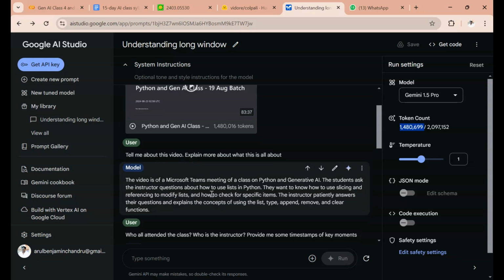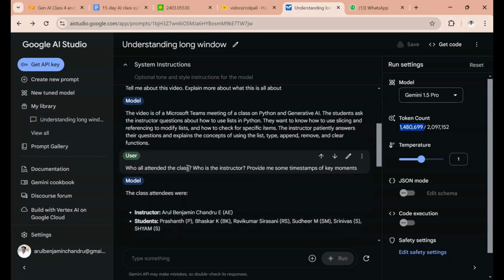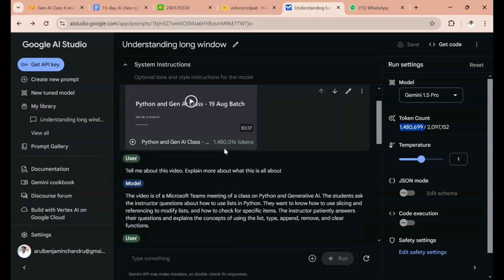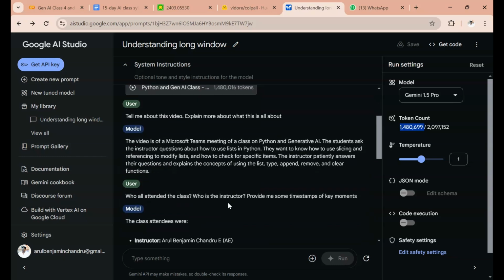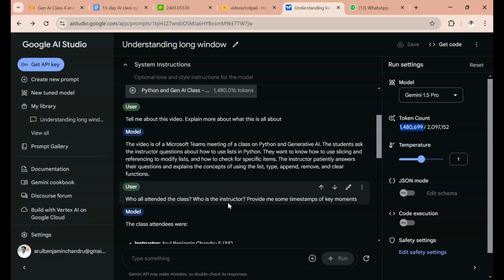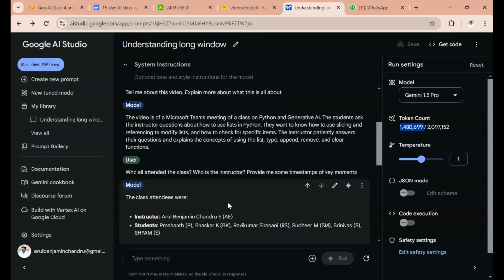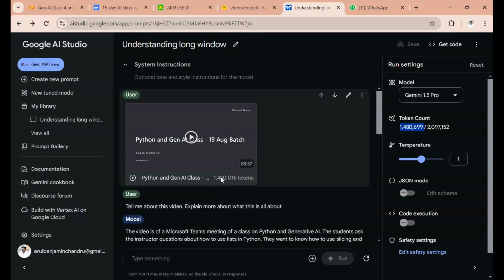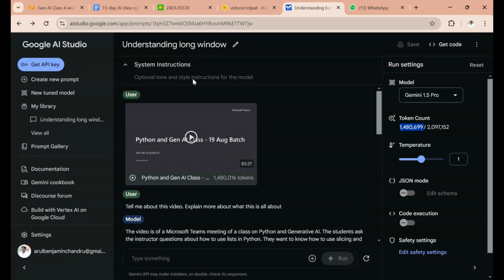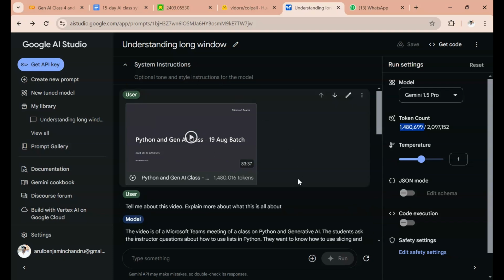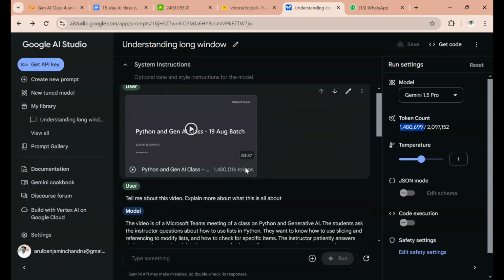I asked one more question: who all attended the class, who is the instructor, and provide some timestamps of key moments, because this video has a lot of timestamps. It analyzed that information because the video had already been decoded into the context window, so I am using the cached memory. This is called context caching.